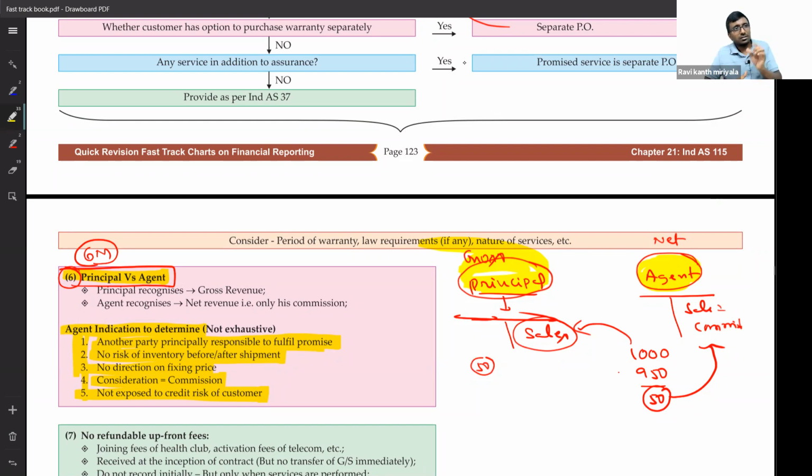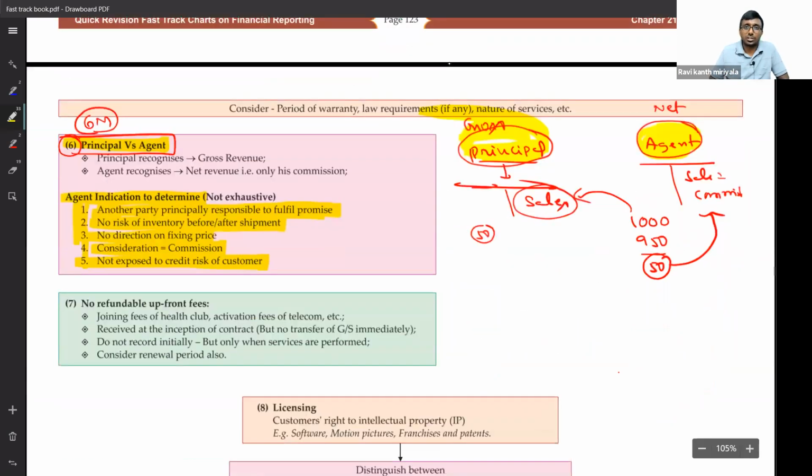In the given case, the person does not have risk, reward, and so on. You write it, then you conclude it, you will get full marks. Otherwise it is not possible to get full marks, even though your answer is correct. If you only concluded he's an agent, you won't get 4 out of 4; maybe somewhere 2 or 2.5 you will get. That is a general problem in presentation.